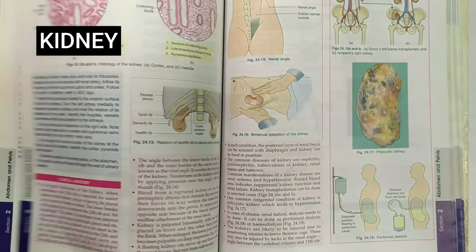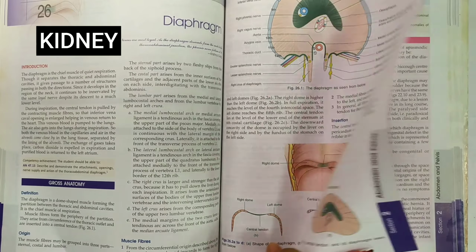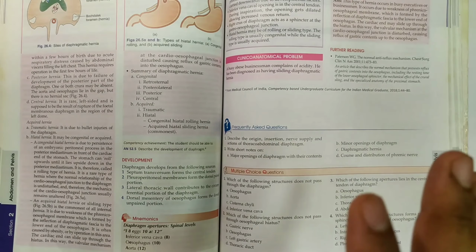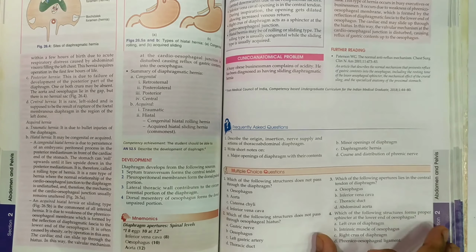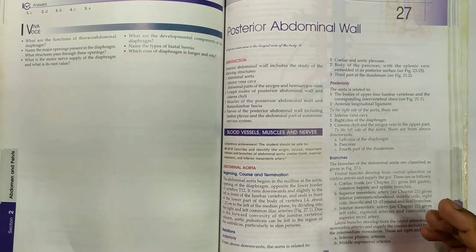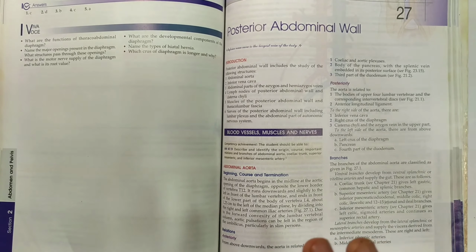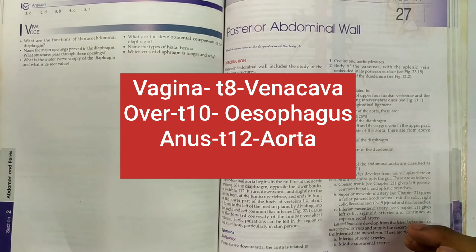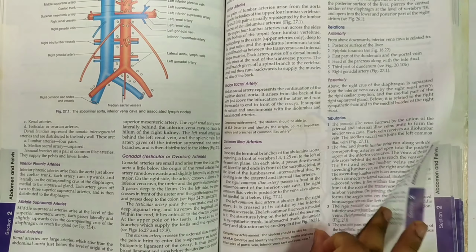After the kidney, diaphragm is the chapter. In this chapter, I think not so important, but they will ask you the things passing through the diaphragm at which vertebral level, in the viva as well as in the theory exam. So you should know what passes through at the levels T8, T10, T12, right? So there is a mnemonic, vagina over anus. You may be laughing at it, but it's easy for me to remember. So vagina over anus is the mnemonic for the things passing through the diaphragm in order.